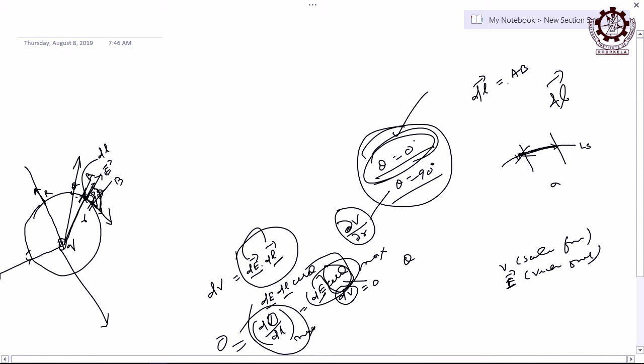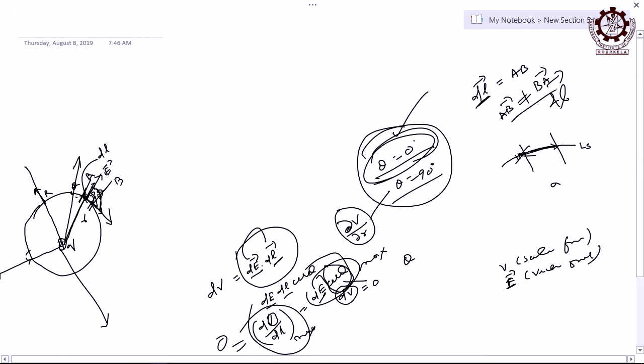It has a different meaning, because you are already associating this with a direction. So, when it is a vector, if you write AB vector, it is never equal to BA vector, although the magnitude is the same. The vector is not the same because of direction only. So, if this is the situation, then you have to choose only one direction for this dl vector.